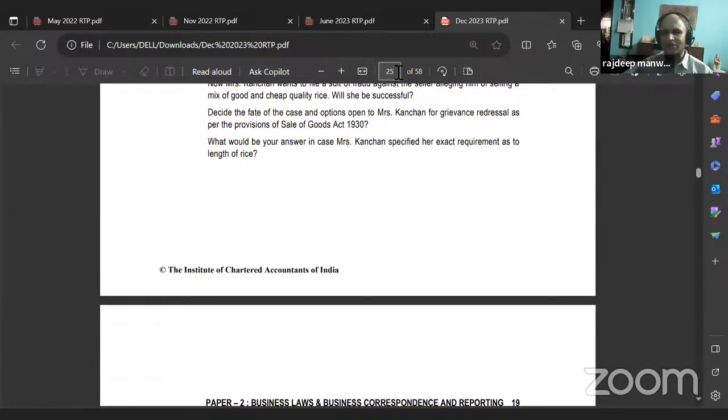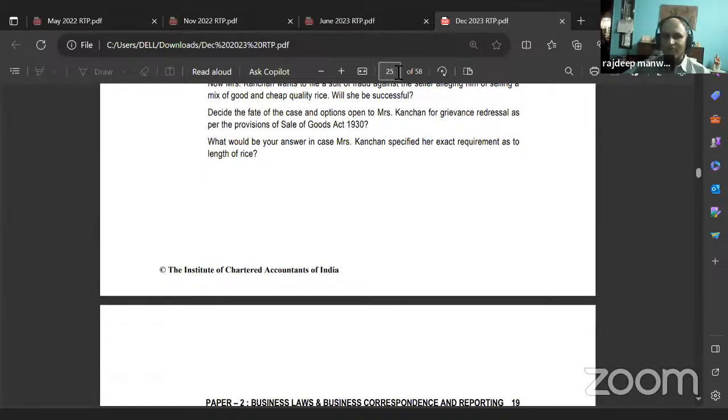What are the conditions for sale by sample? One, bulk of the goods should match the sample. Is it matching the sample? Yes. Correct or no? She got reasonable time to inspect. Yes or no? Yes. There is no latent defect because she got the same sample which she asked for.